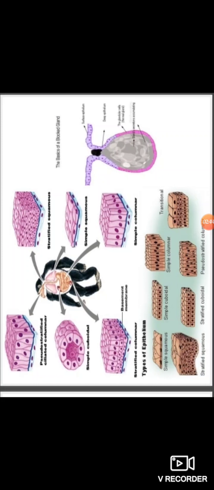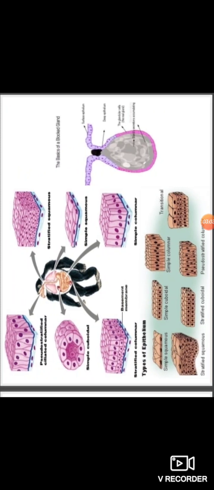Let us see one by one. Epithelial tissue. See, epithelial tissue is the covering or protective tissue. In animals, it forms the outer covering like skin.